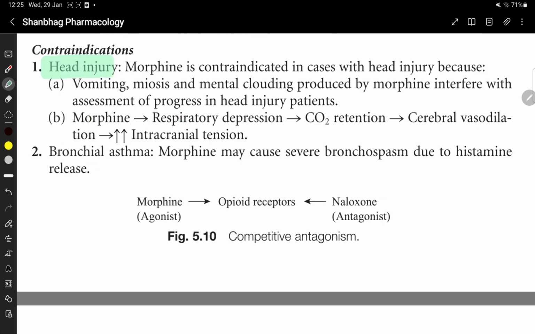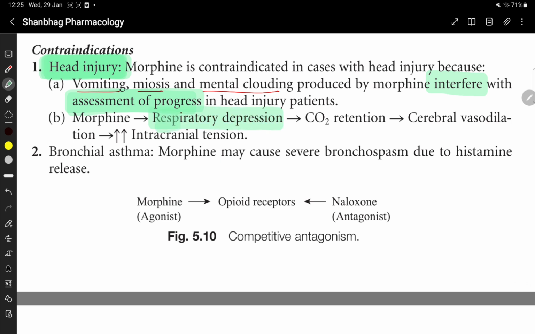Contraindications of morphine: head injury. Morphine is contraindicated in head injury because of its effects like vomiting, meiosis and mental clouding. This interferes with the assessment of progress in head injury patient.